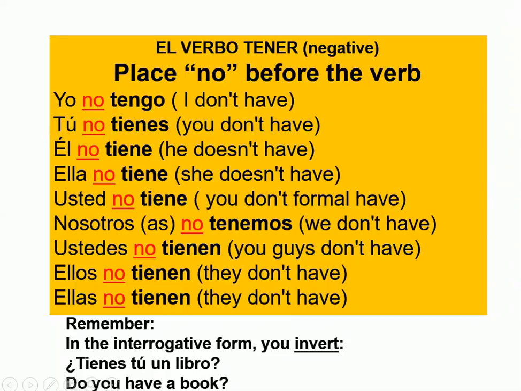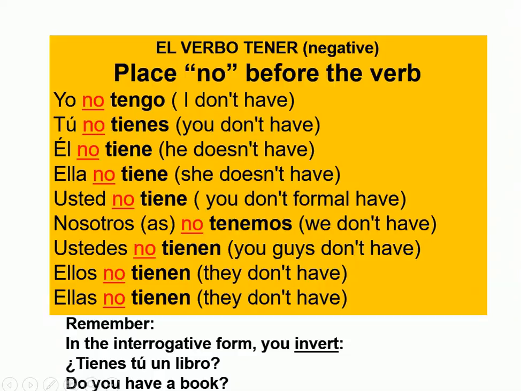You don't have. Tú no tienes. He doesn't have. Él no tiene. She doesn't have. Ella no tiene. You don't have, it's formal. Usted no tiene. We don't have. Nosotros or nosotras no tenemos. You guys don't have. Ustedes no tienen. They don't have. Ellos no tienen or ellas no tienen.